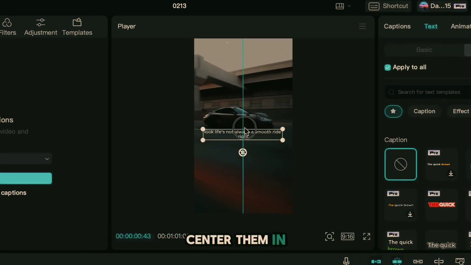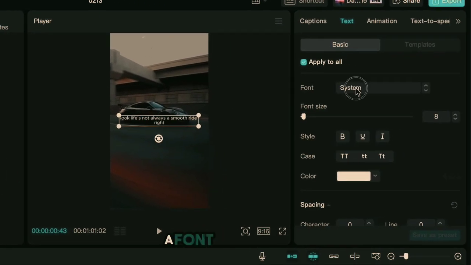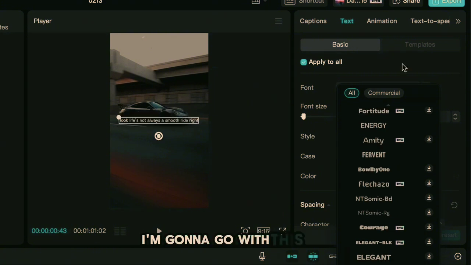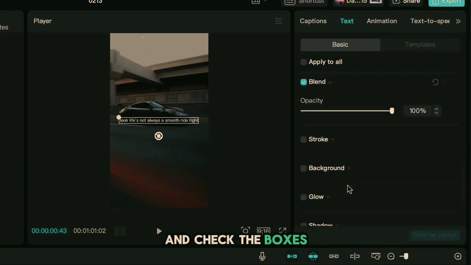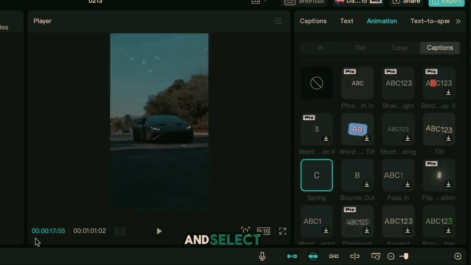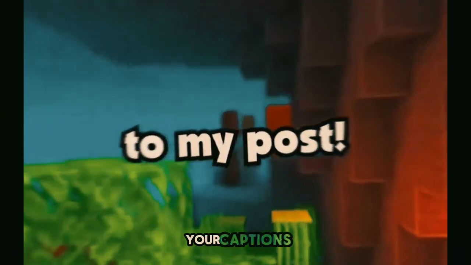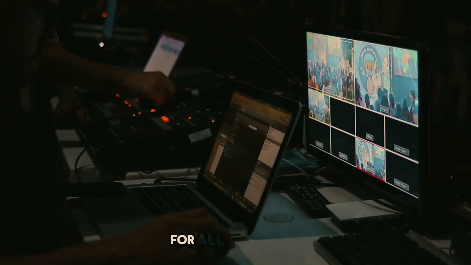Firstly, center them in the middle of the screen by simply dragging them there. Next, select a font that you like from the drop-down menu. I'm gonna go with this one. Scroll down further and check the boxes under stroke and shadow. Finally, head to animation and then captions and select one you like also. It's extremely important that you're 100% happy with your captions, as you want to keep the same style for all our videos in the future.